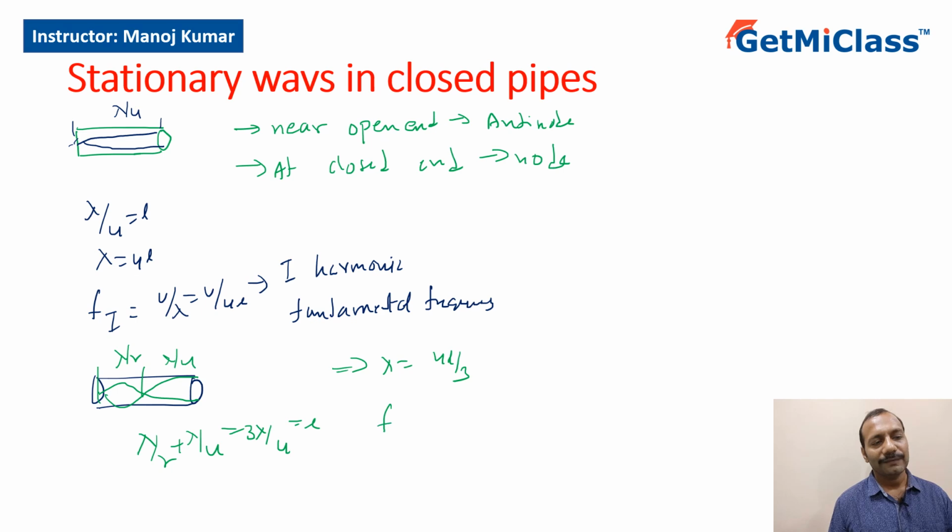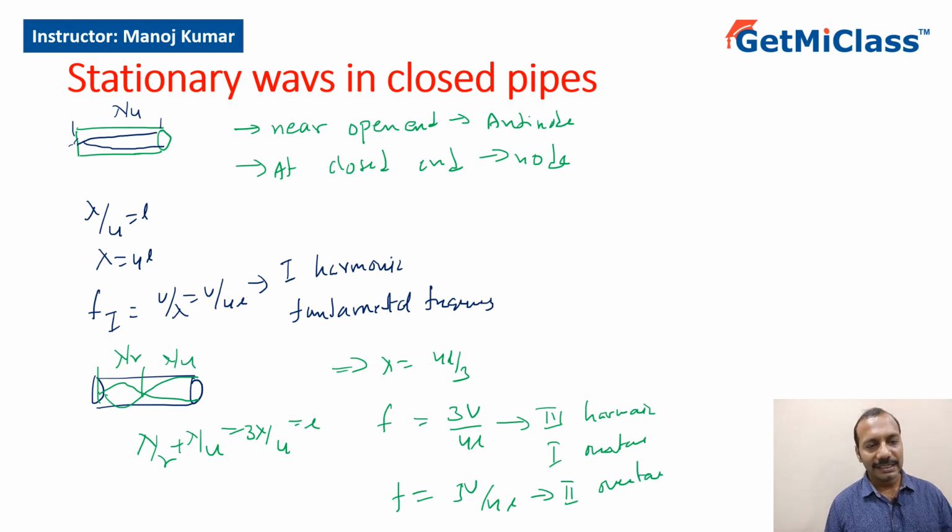So the next frequency is equal to V by lambda, that becomes 3V by 4L. So we call it the third harmonic because the coefficient is three, or the first overtone. Similarly, the next frequency would be 5V by 4L. So that becomes the second overtone and so on.